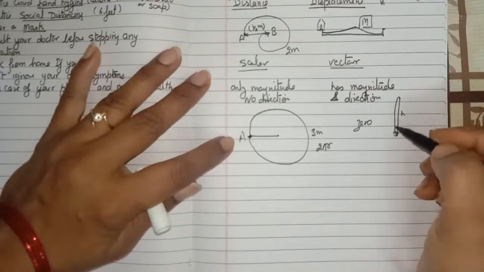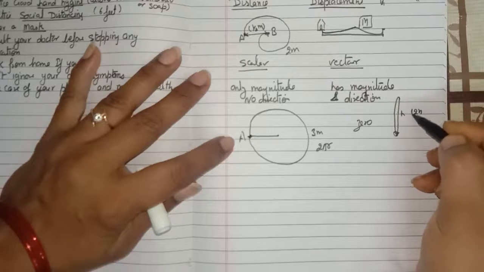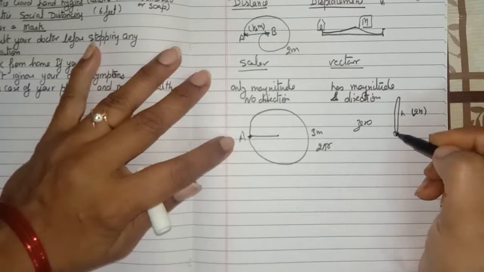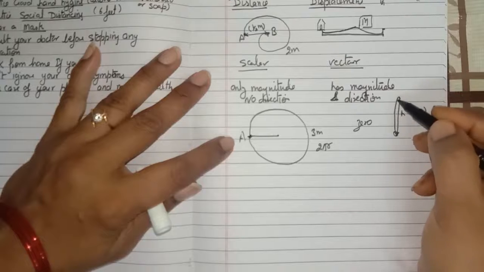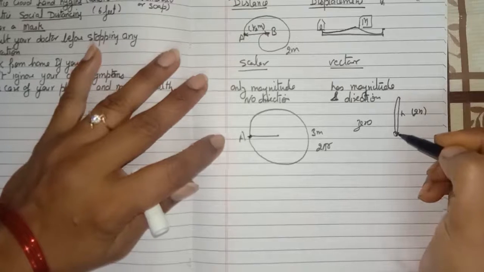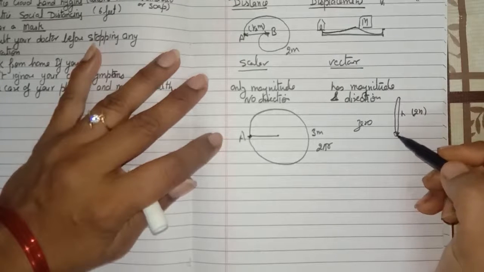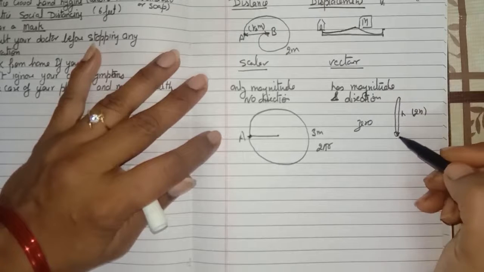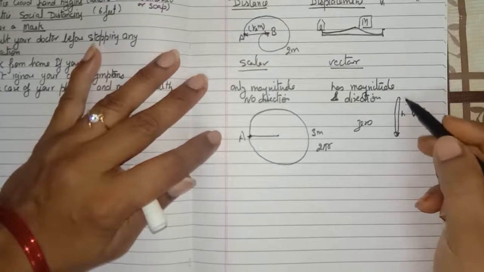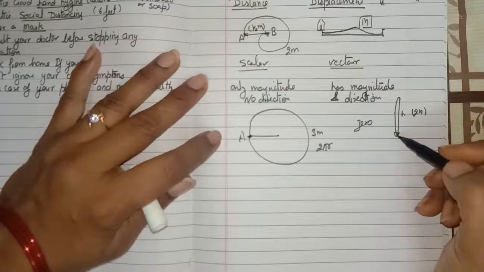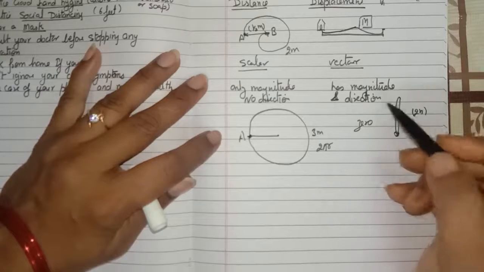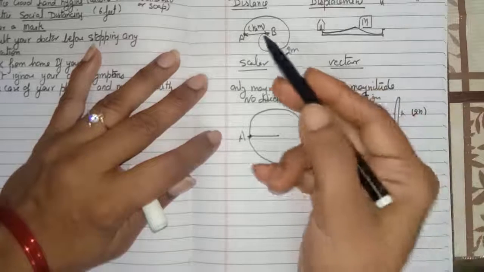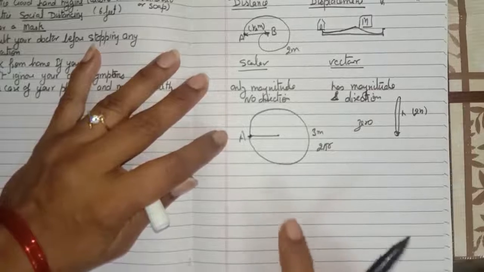So the distance is 2h, because this ball has to travel the path h plus h. But what about the displacement? Displacement of this ball is 0, since it starts from here and again reaches this point in your hand. So the displacement can be 0, but distance cannot be 0 for a moving body.